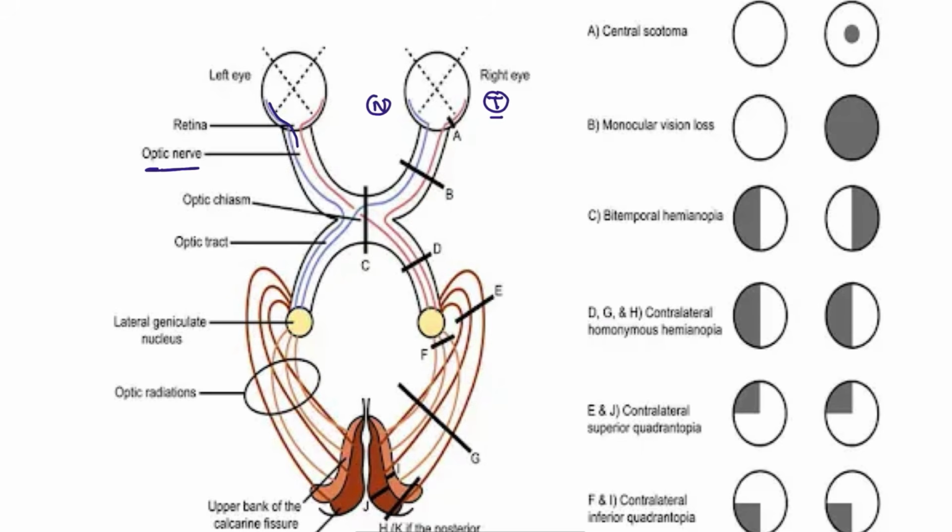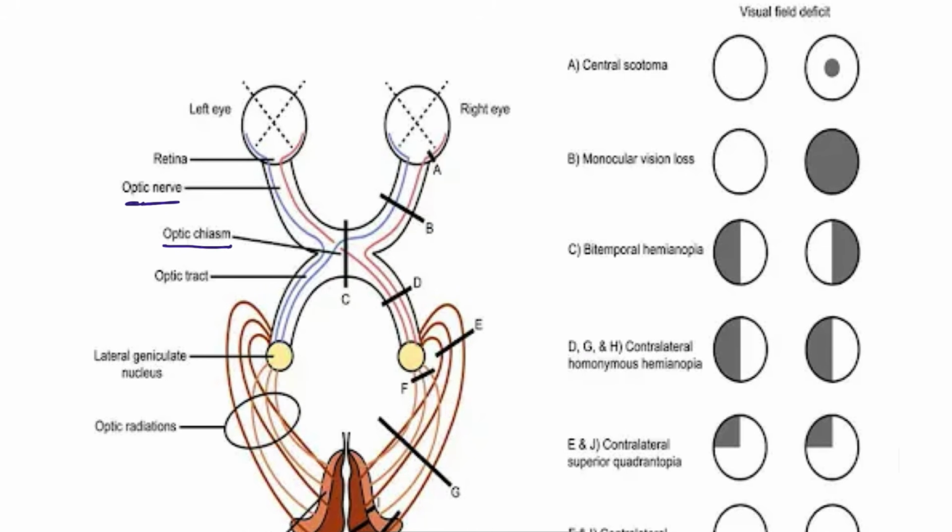Okay, so the temporal components are going to remain the same, going in the same direction, but the nasal components are going to bifurcate. At what location? At the location of the optic chiasma. So this is going to differentiate how the patient will be presented. For example, it could be contralateral or it could be ipsilateral. Let's see one by one.